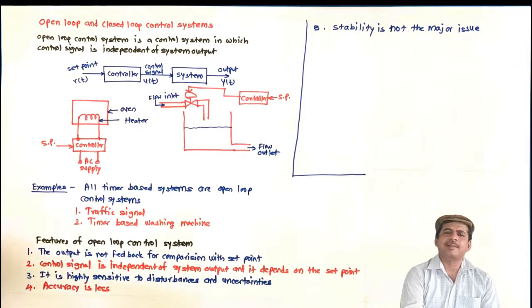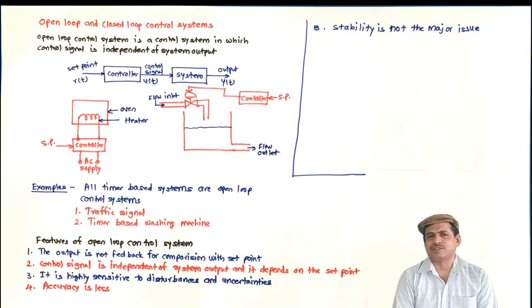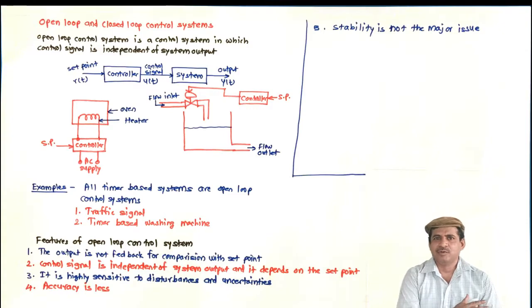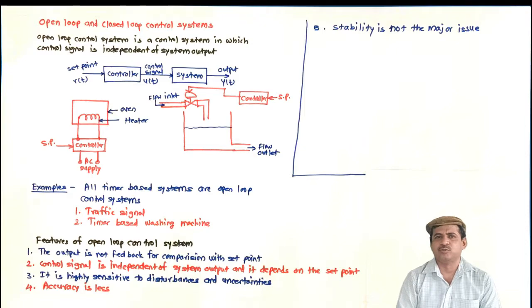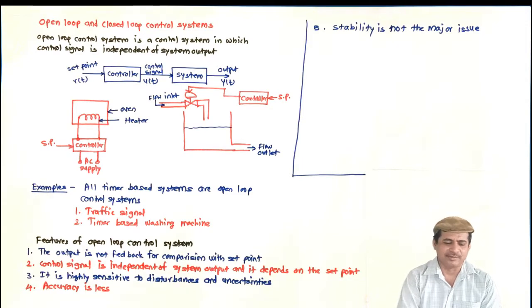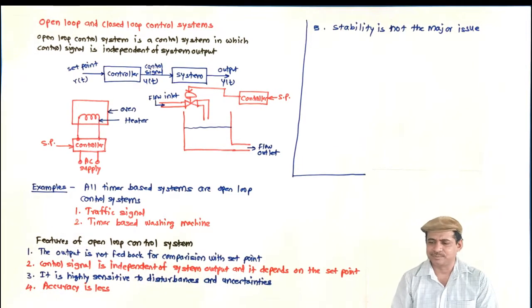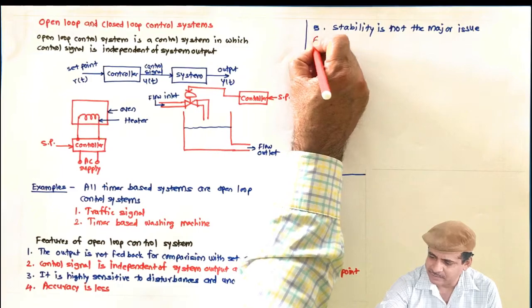What does it mean? In the first lecture we discussed that for the control system, stability is a must. If the system is not stable, we must convert it into a stable system. So whenever you are going for the open loop control system, stability is not the major issue, because the system is always stable. If it is stable in the open loop, the stability is not hampered, stability is not altered.